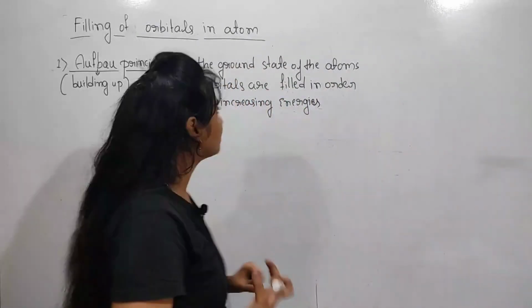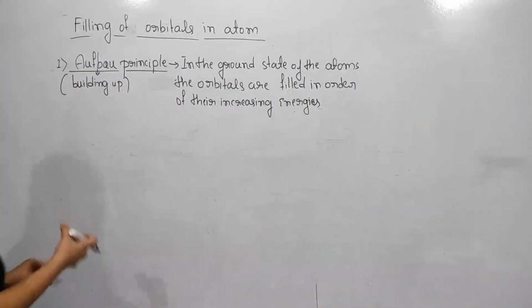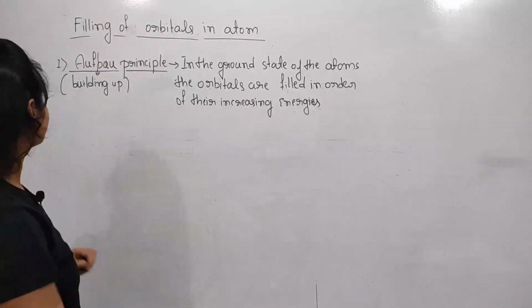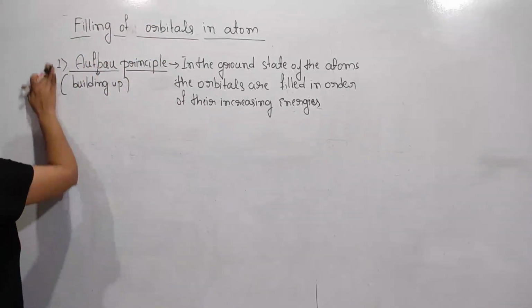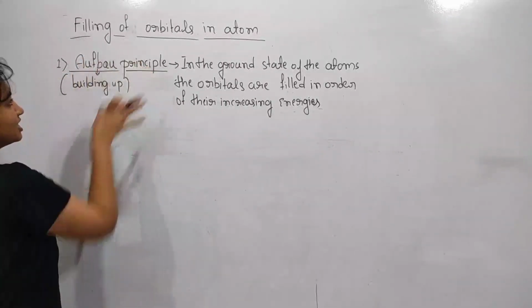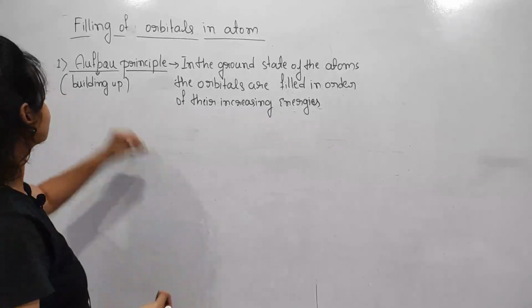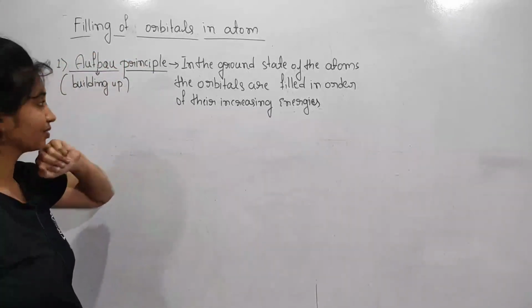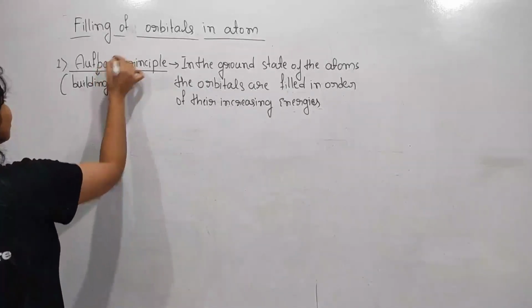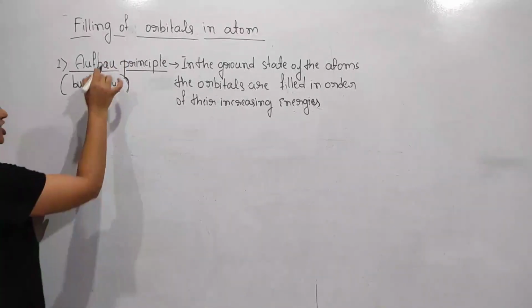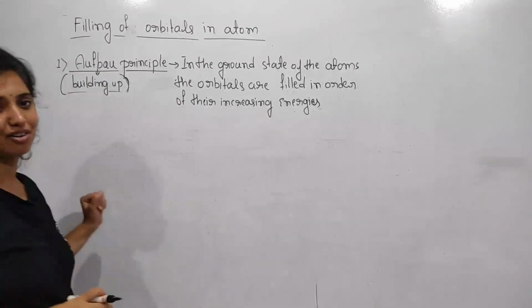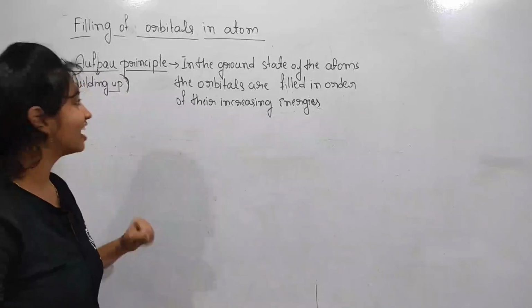With the help of some rules we know the filling of the orbitals by the electrons. So first I wish to discuss the Aufbau principle. Do you know the meaning of this Aufbau principle, or what it states to us? First I wish to say the meaning of Aufbau. In German, Aufbau means a building up of orbitals by the electrons.